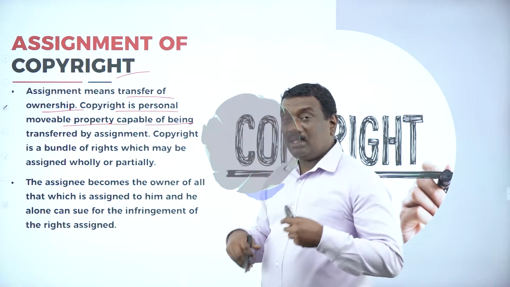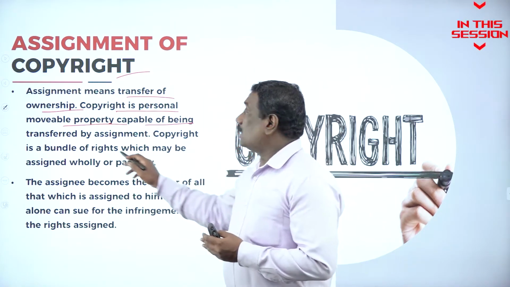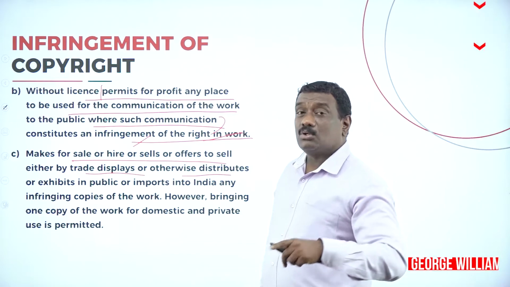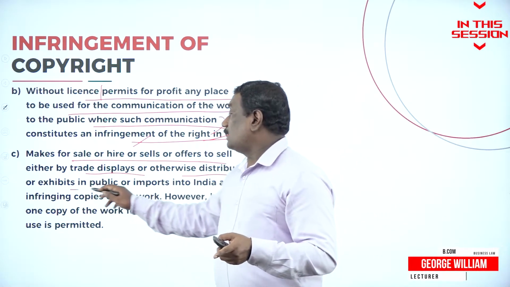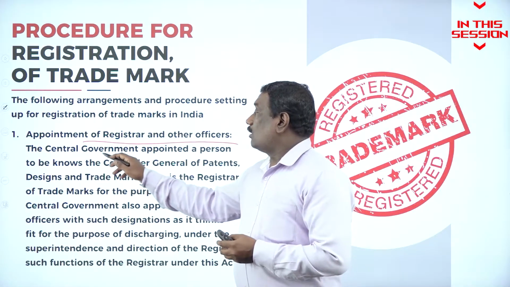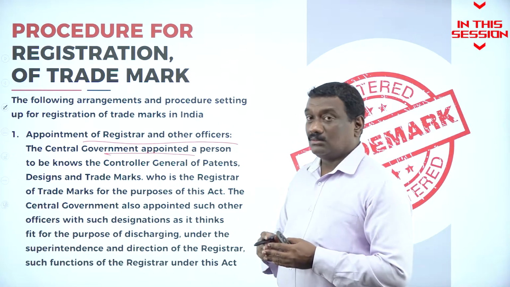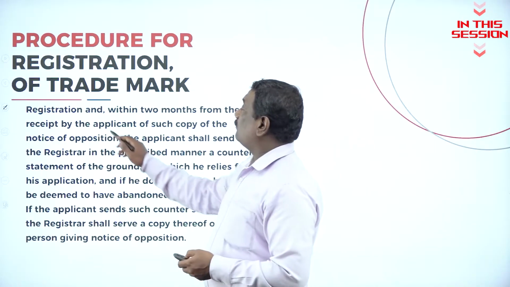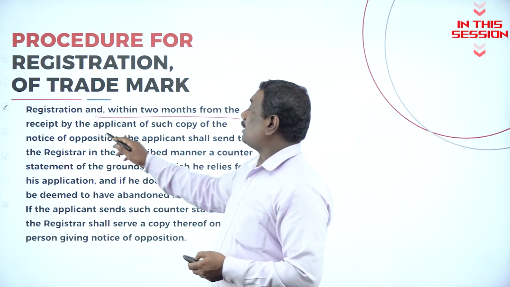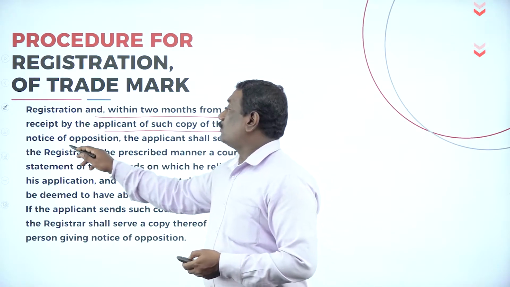which is capable of being transferable to another person, that is by assignment. Distributes, or you are going to distribute that particular copyright, or you are exhibiting that particular copyright in public. So here the central government will be appointing a person who is called a Controller General of Patents. Now registration, and within 2 months from the receipt of the application of such copy of the notice of opposition,